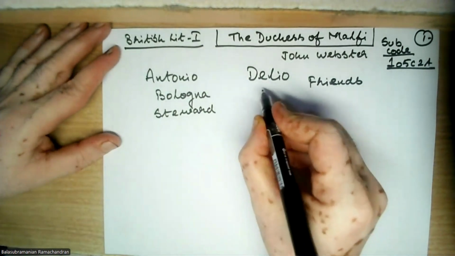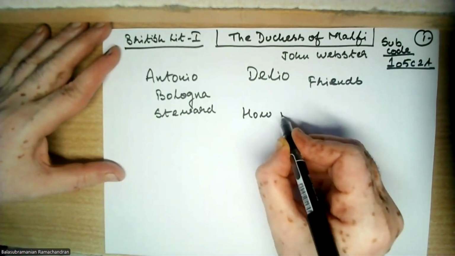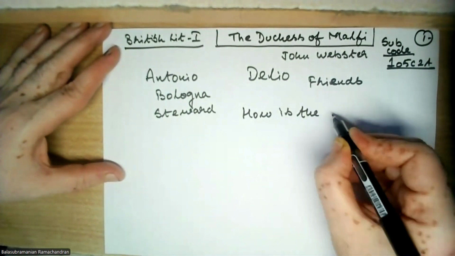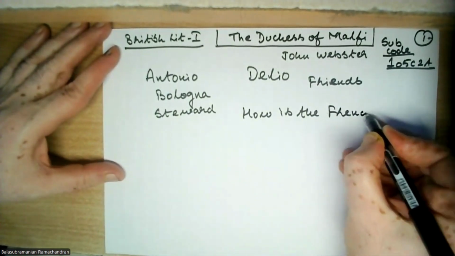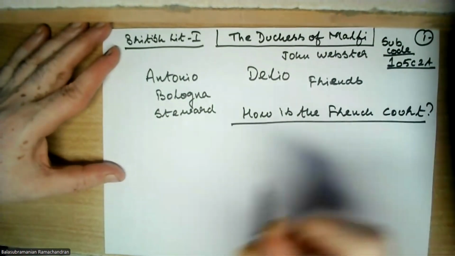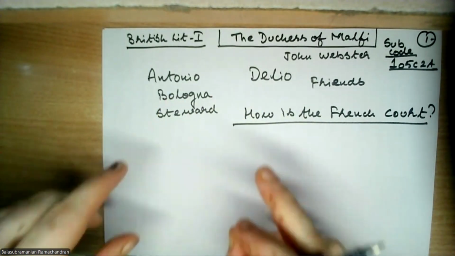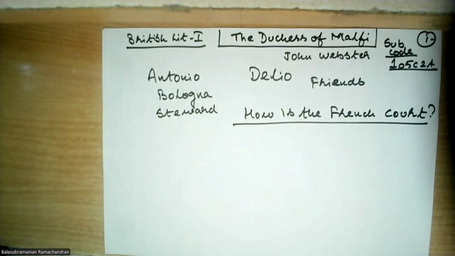Now Delio is asking Antonio a question. How was your trip to the French court? How is the French court? That is, how is the French king conducting his court? And these are the points that Antonio discusses with Delio. So the play opens with two people entering the stage, Antonio and Delio, and they are friends. Delio asks Antonio, you have been to the French court, so how is it? This is how the play begins.